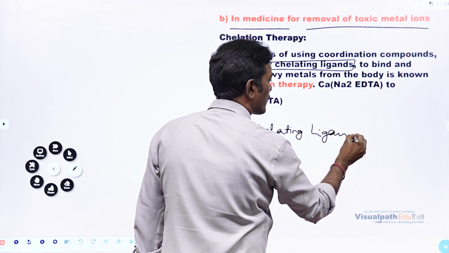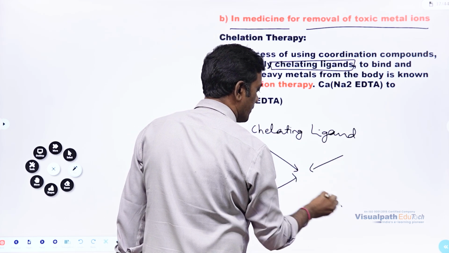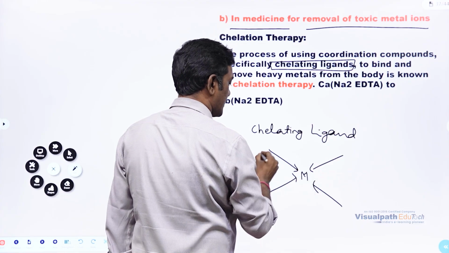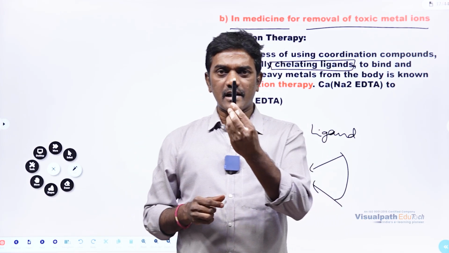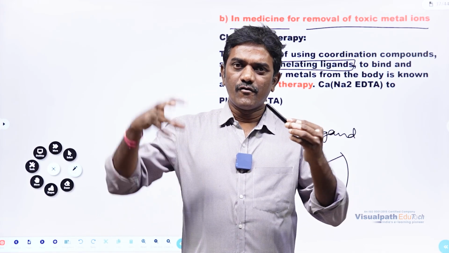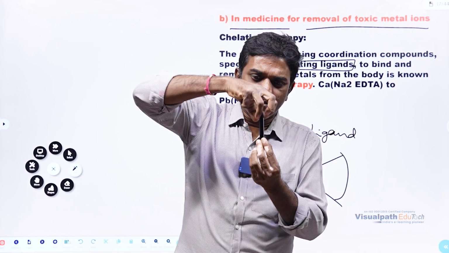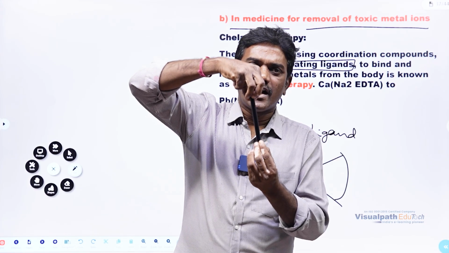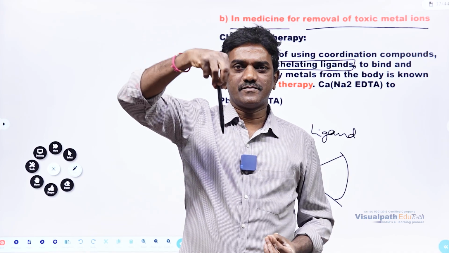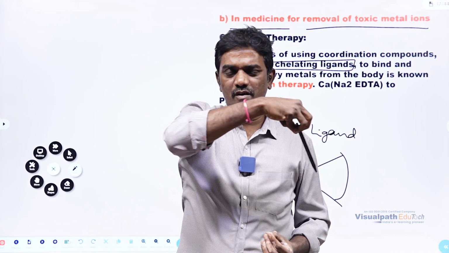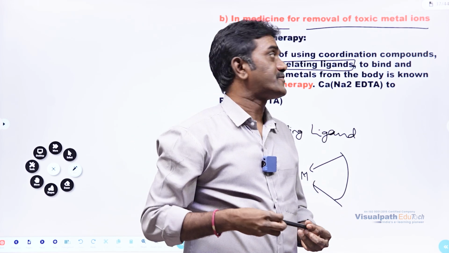The chelating ligands will form bonds like this. With what? Metal ion. The chelating ligands will form a bond with a metal ion. Imagine this is a metal which is there in the body. We are sending a ligand, and the ligand is going to form a bond, and after this it is going to form a complex. This complex will be out through some processes. We will discuss that process. So in this way, this metal is going to be out from our body, right?